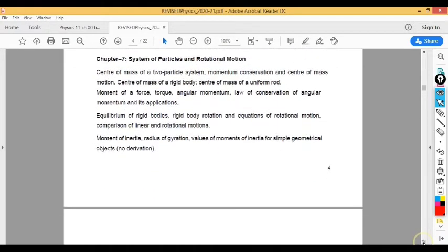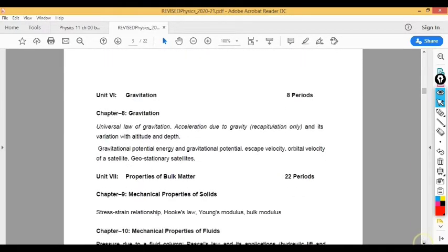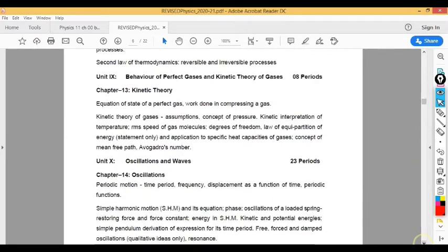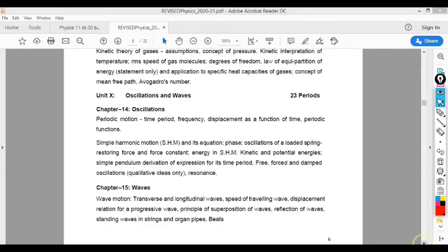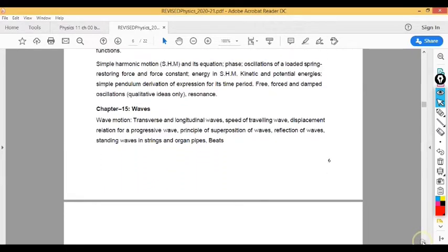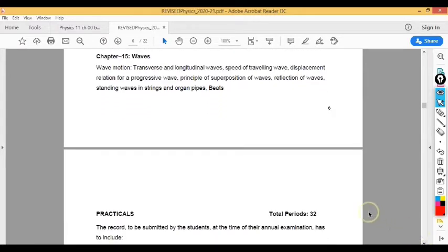After that chapter number 7. Okay, so all these topics are given in this syllabus, and you have to download this syllabus from the CBSE website, and from there you can note down all important topics regarding a particular ongoing unit.